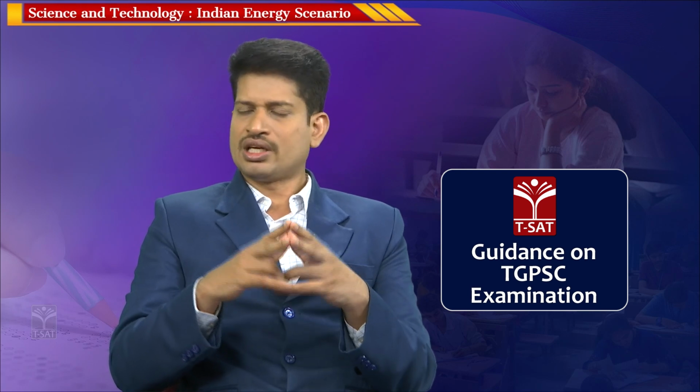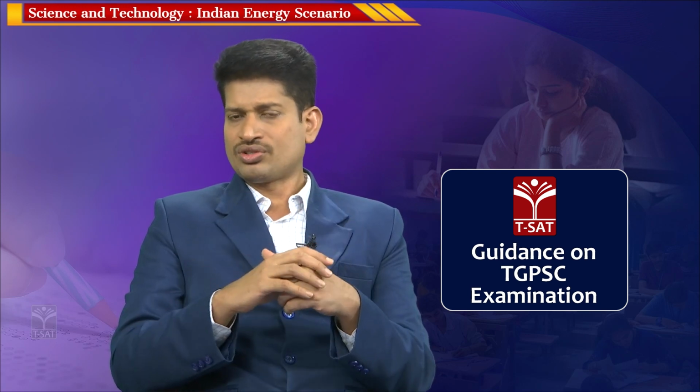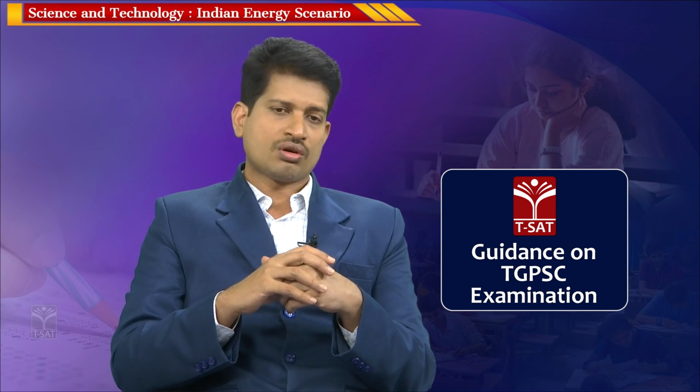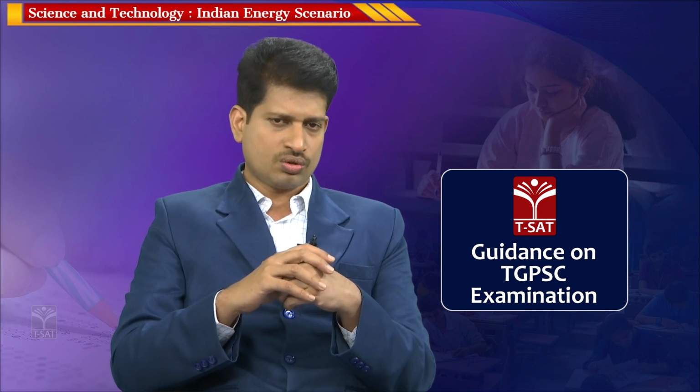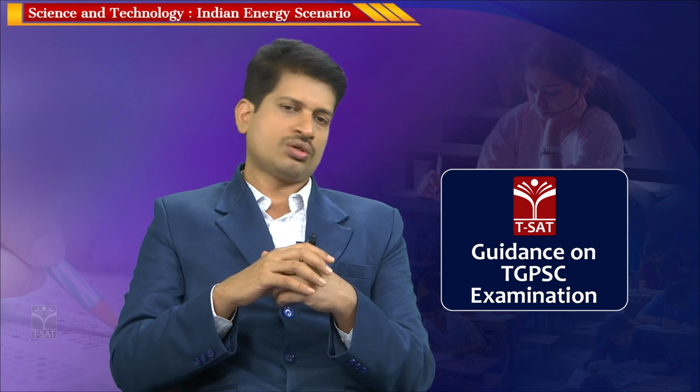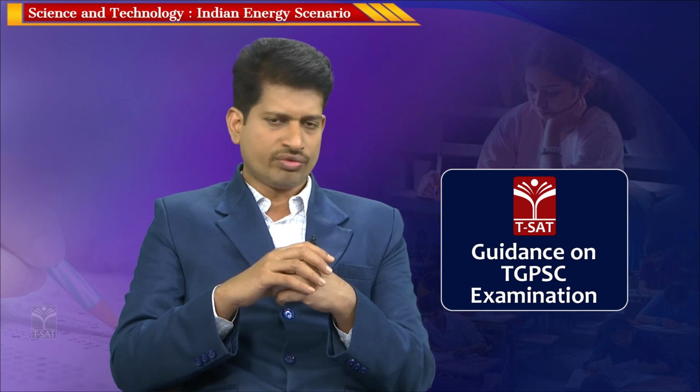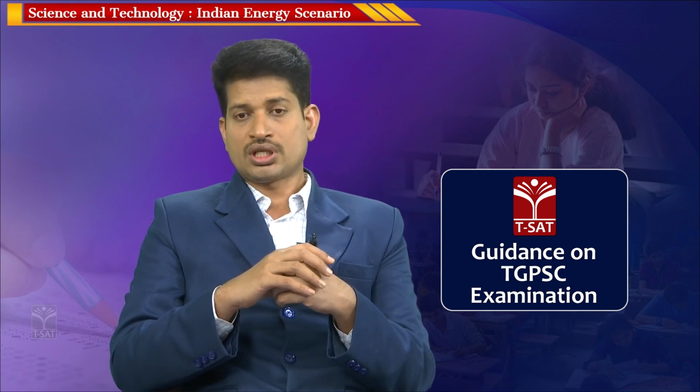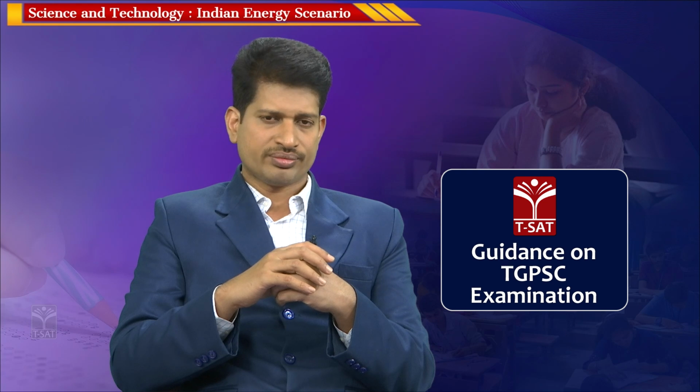But in the case of Bay of Bengal and Arabian Sea, there is no polar cold water source. So, from the Bay of Bengal and Arabian Sea, in future we will be able to generate power by using the temperature gradient.